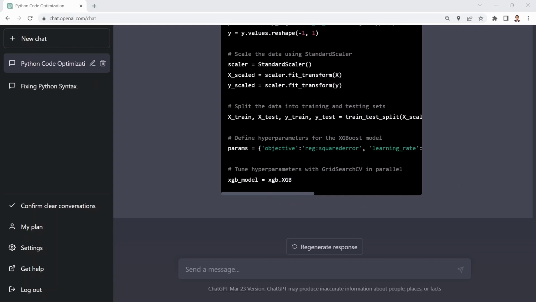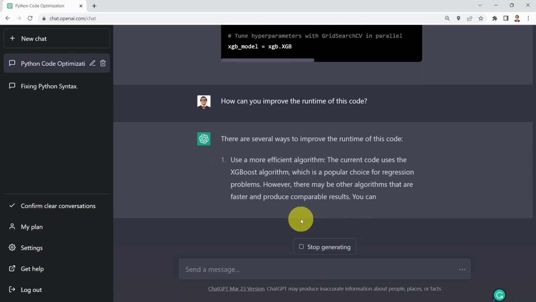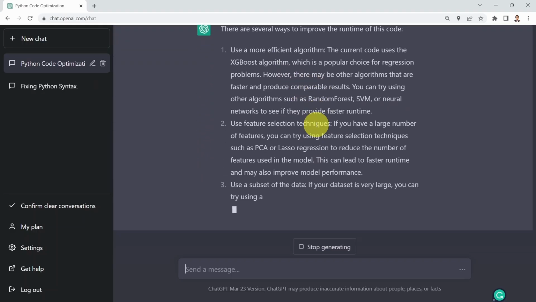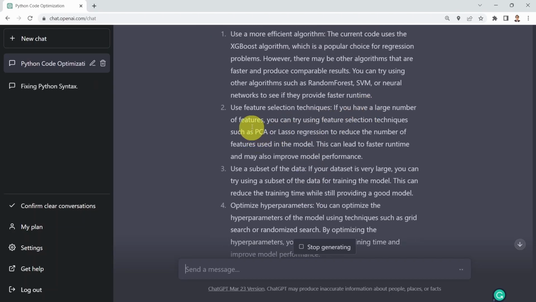Okay. And then sometimes you would like to improve the runtime of a given code. So I can say, could you please improve the runtime for this code? And it's going to give you a few suggestions. You can use a more efficient algorithm. So instead of using XGBoost, you can maybe use a simpler algorithm, maybe support vector machines or random forest, for example. It tells you that you can use feature selection techniques, which is actually pretty accurate. Instead of feeding all the features to the model, you can use maybe principal component analysis to reduce the number of features in your data.